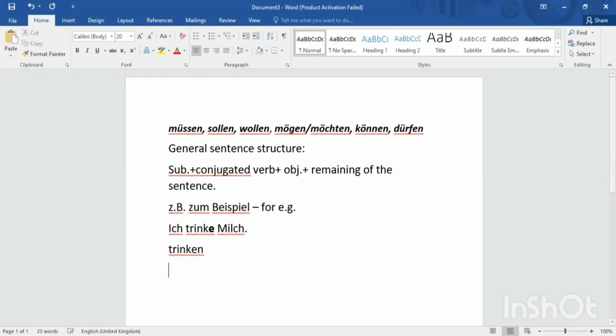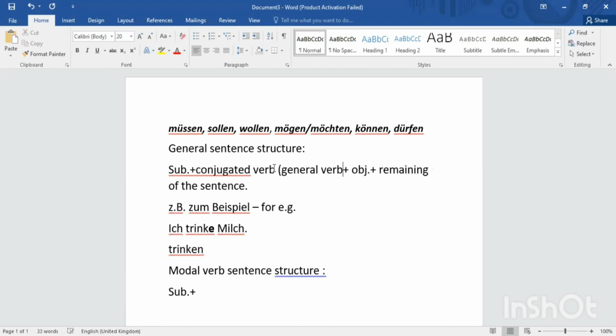Okay, so let's move ahead to the modal verb sentence structure. So modal verb sentence structure will be the same. Subject will be here, then the conjugated verb at the second place. This will be the same, but the thing is, in the general sentence structure, the conjugated verb will be the general verb. But in the modal verb sentence structure, the conjugated verb will be the modal verb. So the modal verb will be conjugated according to the persons, not the general verb.